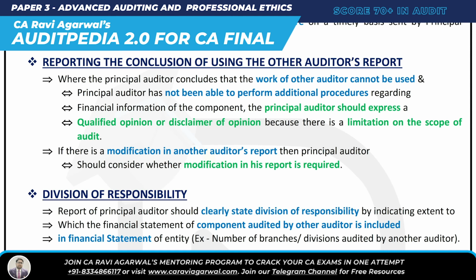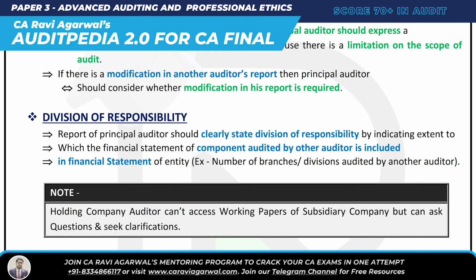And then last, if there is a modification in the other auditor's report. Okay, what happens if there is a modification? My component auditor, that is the other auditor, gave a modification in his report. Then the principal auditor should consider whether that modification is also required in his own report, that is the entity's report, or not. If there is a modification in the other auditor's report, then I should think whether the same modification in my audit report is also required or not. Got it? And then last, division of responsibility.